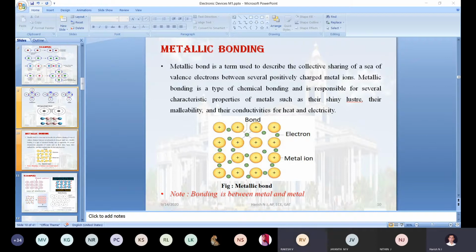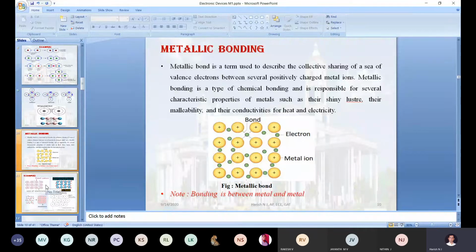Formed between two metal ions. Okay, metal to metal. Metallic bonding happens between two metal elements. Yes, your answer is correct. Okay, is it possible for you to extract some information from the picture I have shared in this slide, or otherwise I will move to the next slide.